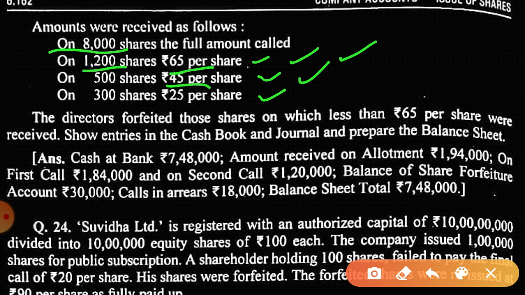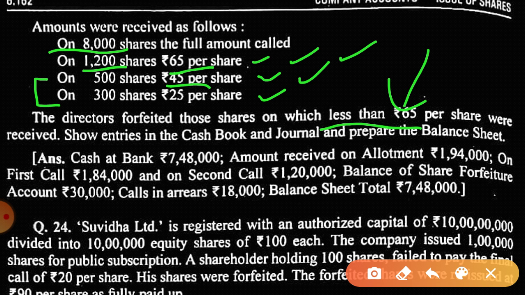Now the directors forfeited those shares who have paid less than 65. So how many have paid less than 65? These two categories of shares. That means their shares will be forfeited. It is clearly mentioned in the question, less than 65. So 300 has paid only 25 and 500 has paid 45. So these shares will be forfeited.